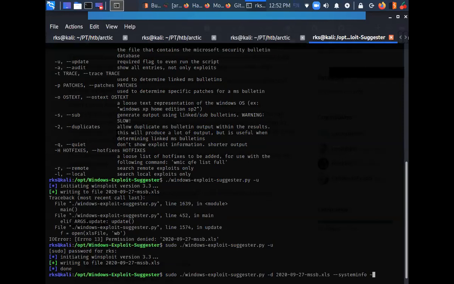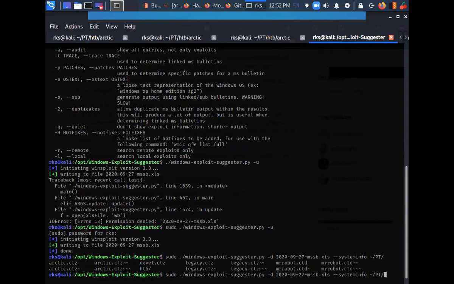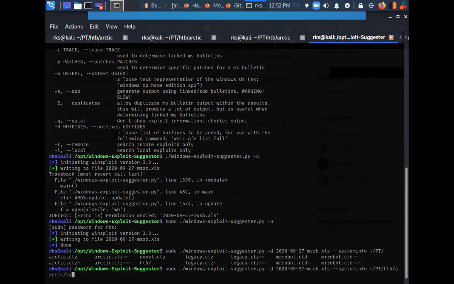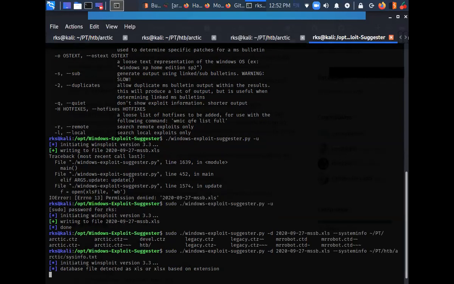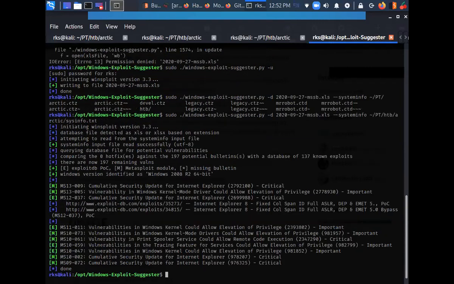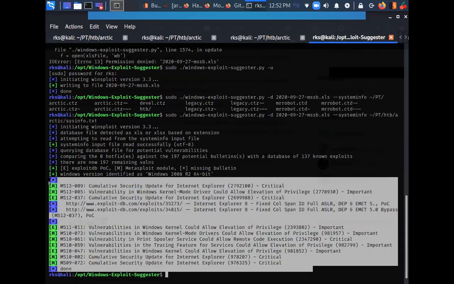And provide the path for your text file wherever you have created. So I have my file in the htb arctic system info.txt and press enter. So it is simply going to take the output of that file, the system info file, and look into what all exploits are available with that regard. So let's see. We have a bunch of exploits over here.